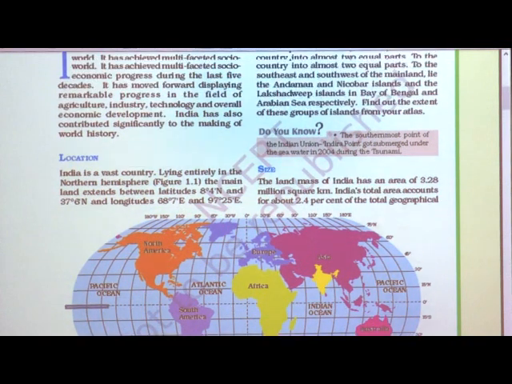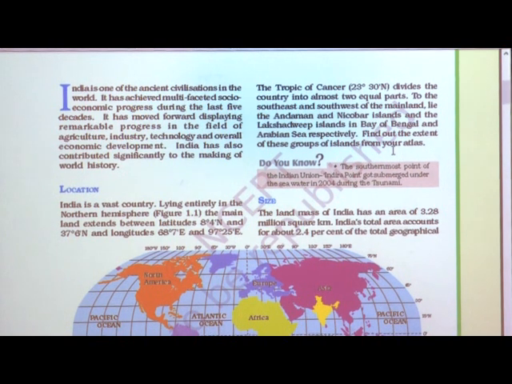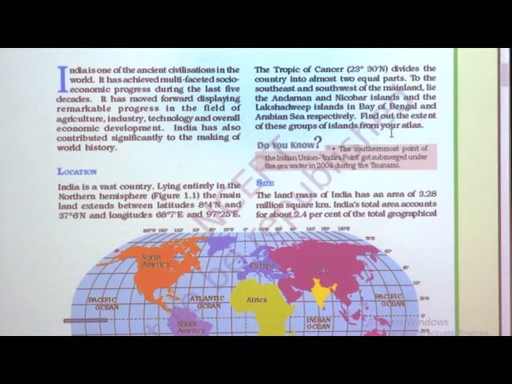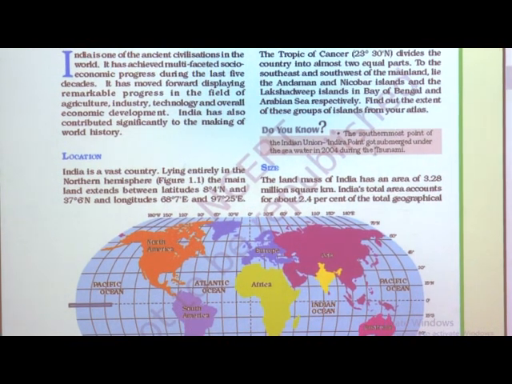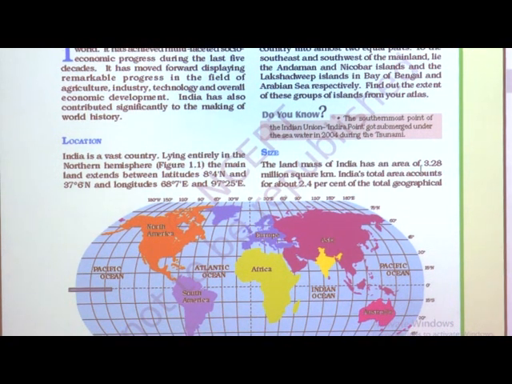So see next part, the Tropic of Cancer, 23 degrees 30 minutes north, divided the country into almost two equal parts. To the southeast and the southwest of the mainland lie the Andaman and Nicobar Islands and the Lakshadweep Islands in the Bay of Bengal and Arabian Sea respectively. Find out the extent of this group of islands from your atlas.